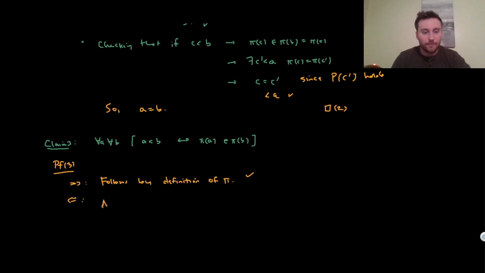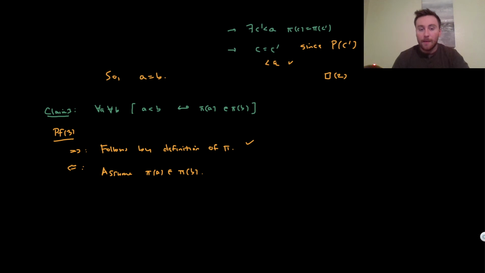Let's assume that pi of a is an element of pi of b. What does this mean? By definition, it means that there's some a prime less than b, such that pi of a is equal to pi of a prime. But we just proved that pi is 1 to 1.